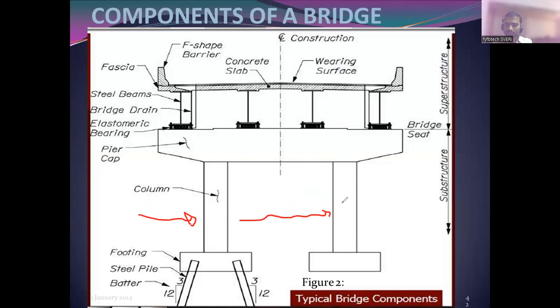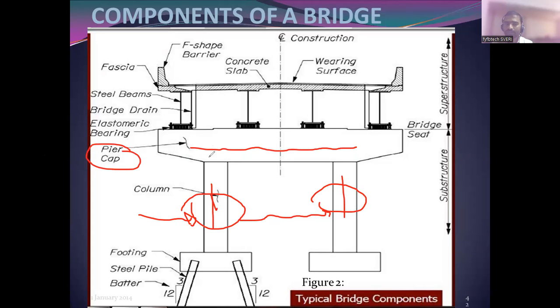This is a column for the bridge, and this column is surrounded by the water. That water will give some buoyancy pressure on the column, and that pressure will act on the bridge. This is nothing but the pier cap. It means the cap on top of a column is called a pier cap. So dead load will come. If there is a movement of the vehicle's wheel, live load will come. Next, this column is surrounded by water, so there will be buoyancy pressure.